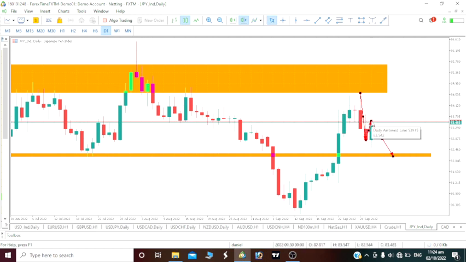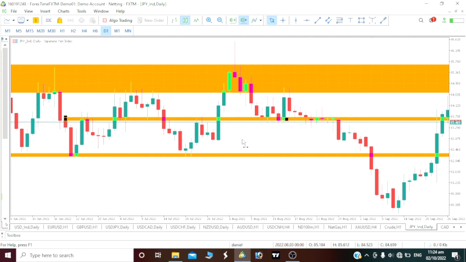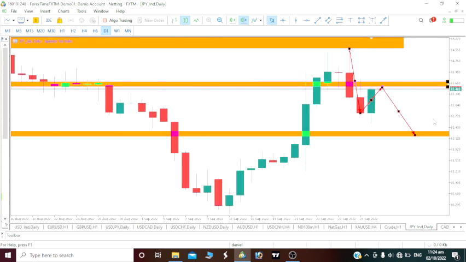The reason why I said this pullback will end here is because this is a key level. Price tends to react at a key level. When you look at this movement on the JPY index, you see that price has once reacted to this level. It even once gave us a pullback at this level, and when it pushed up, a drop was made before it broke above it. So definitely price is going to react at this same level. Once price gives us a pullback as a bullish move, we are expecting a drop on our JPY index.